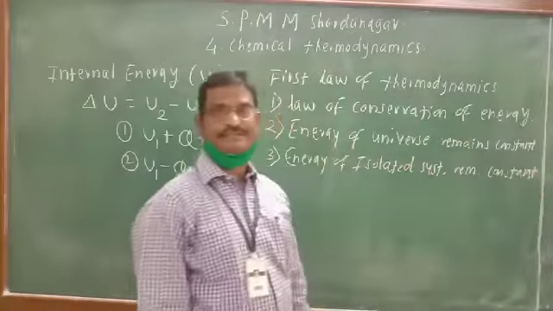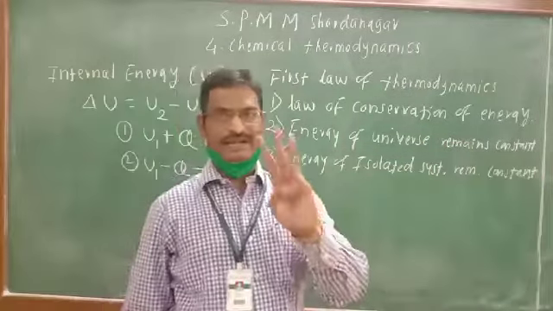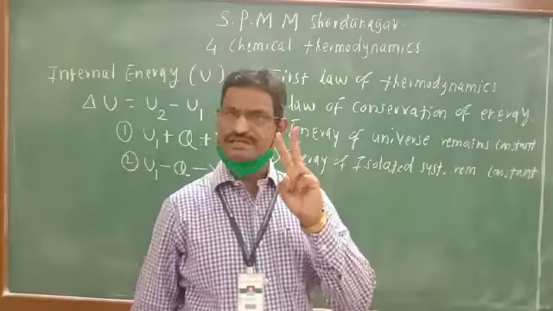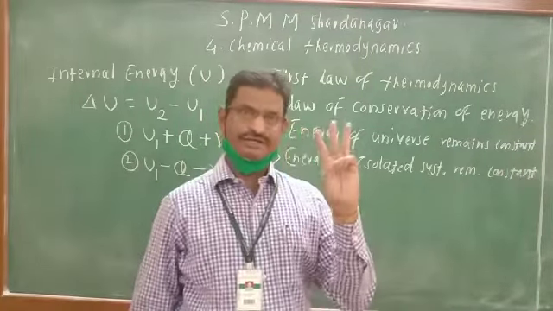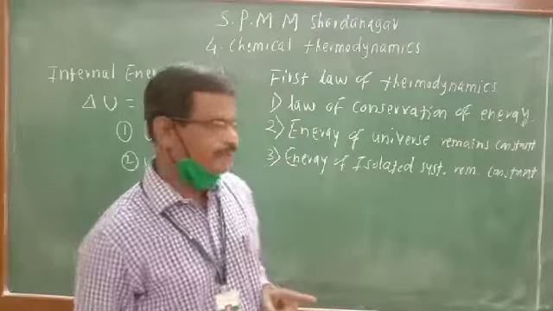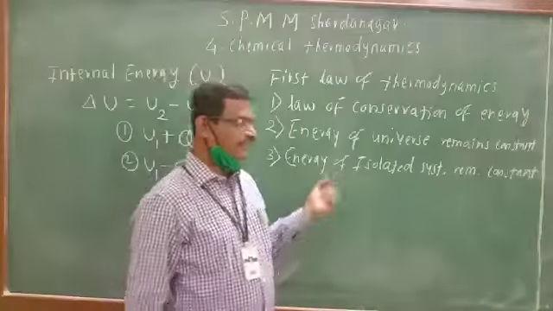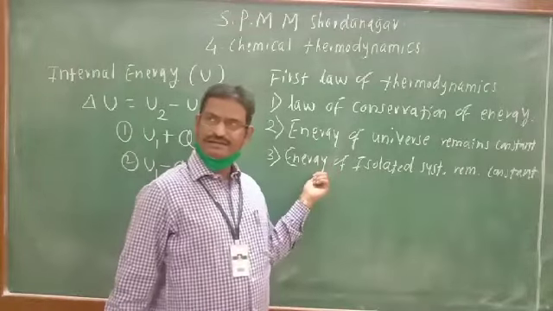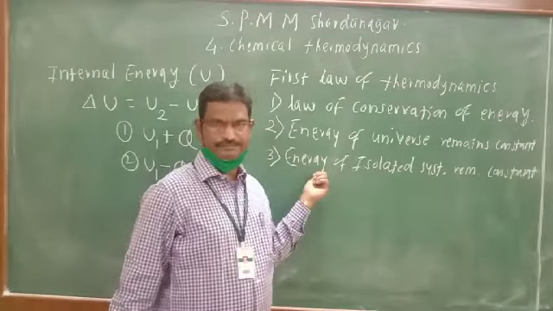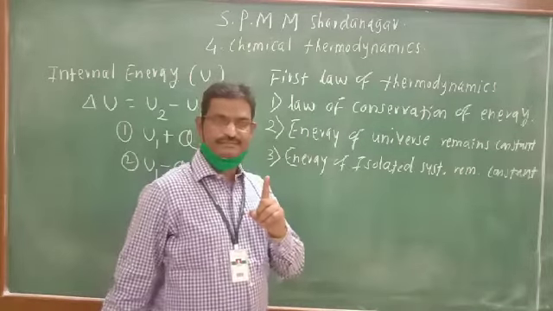Three types of systems we have studied: open system, closed system, and isolated system. What is an open system? It is a system which will exchange energy as well as matter with the surrounding. What is a closed system?